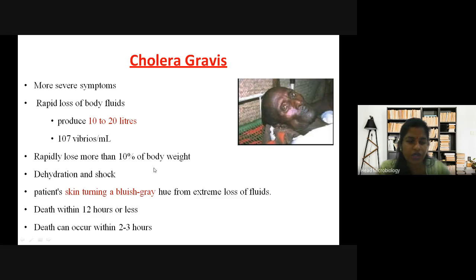Then it leads to dehydration and shock. The patient's skin turns a bluish gray hue from extreme loss of fluids. If there is a lot of fluid loss, the skin becomes pale or bluish gray. With extreme loss of fluids, death can occur within 12 hours, and even within 2 to 3 hours. If they are not treated after dehydration, you have to immediately give electrolyte or ORS so that it replaces the body fluids and salts. That was one species, cholera gravis.